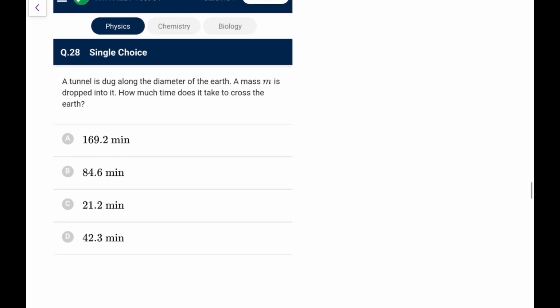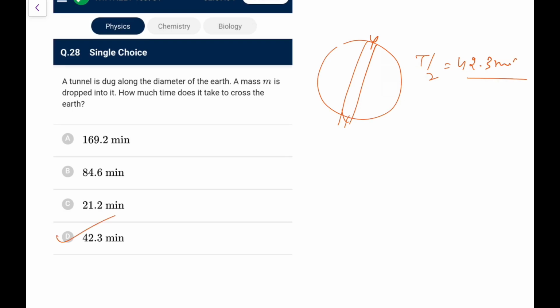Next, a tunnel is dug along the diameter of the earth. A mass m is dropped into it. How much time does it take to cross the earth? We directly know it undergoes SHM with time period 84.6 minutes. So if you draw this tunnel from here to here, minus A to A, it would be T by 2. That would be 42.3 minutes approximately. So this is a standard result. You can go for it.